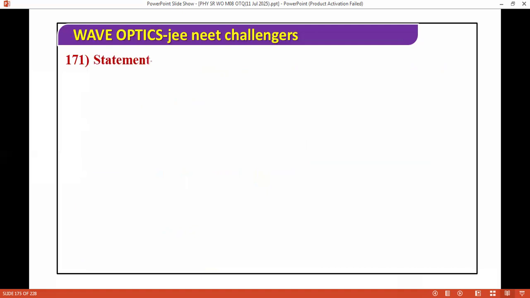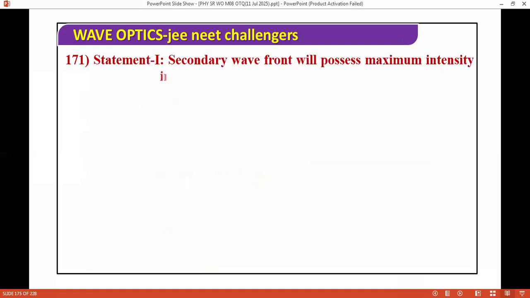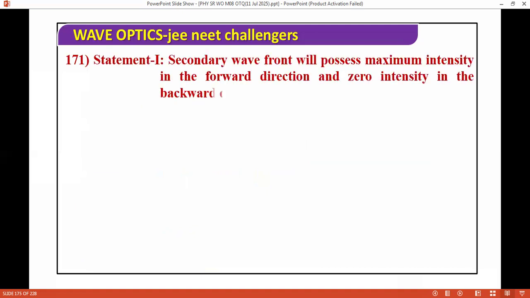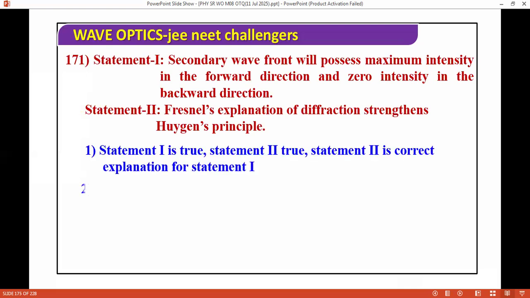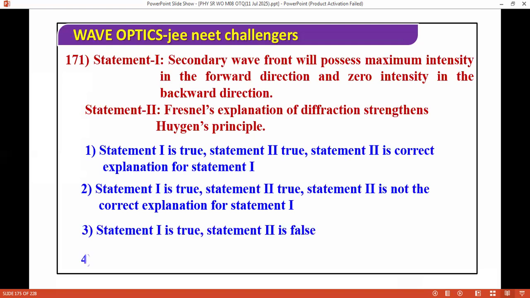Next question. Huygens' secondary wavelets would give maximum intensity in the forward direction and zero intensity in the backward direction. And Fresnel's explanation of diffraction extends the Huygens principle. So we have these options. The answer is both are correct, but not the correct explanation.